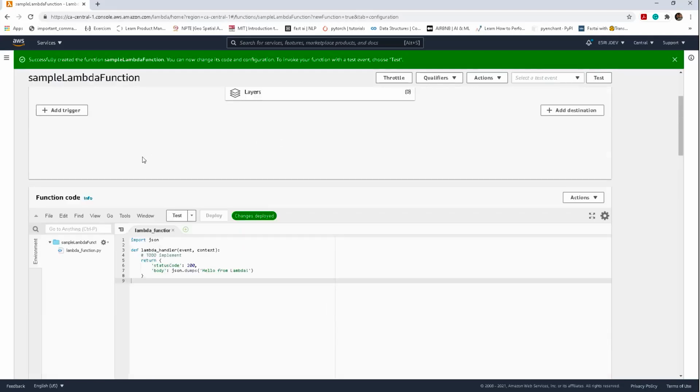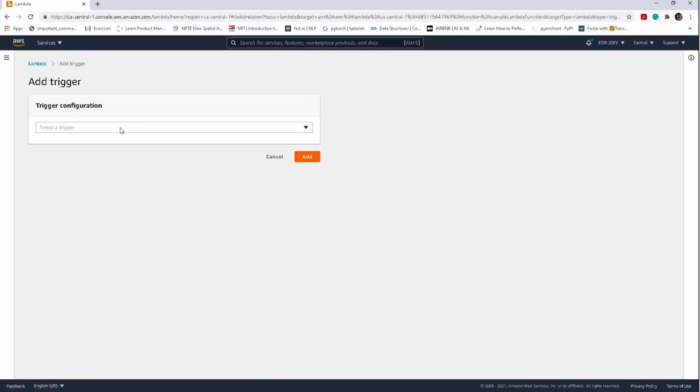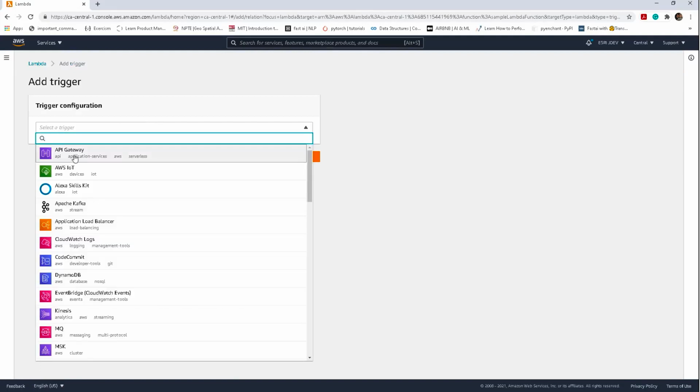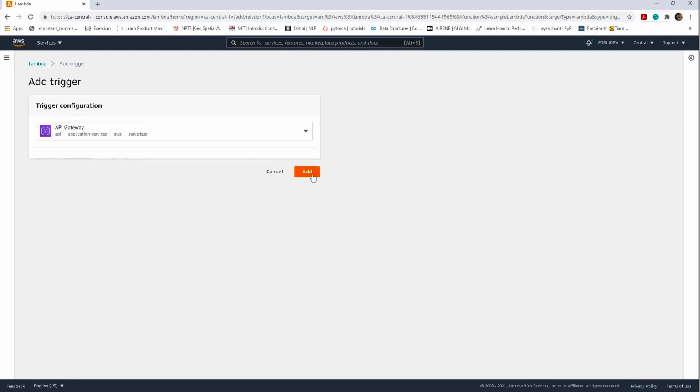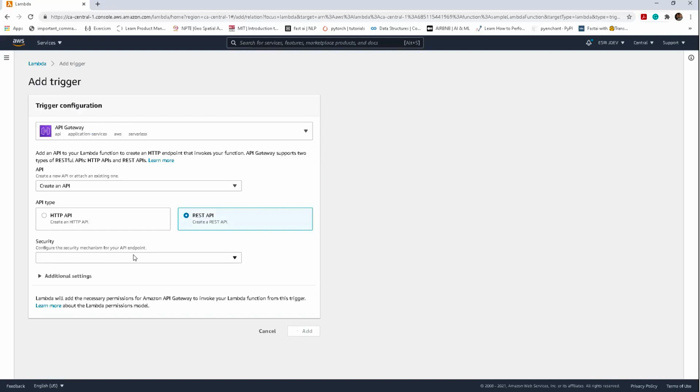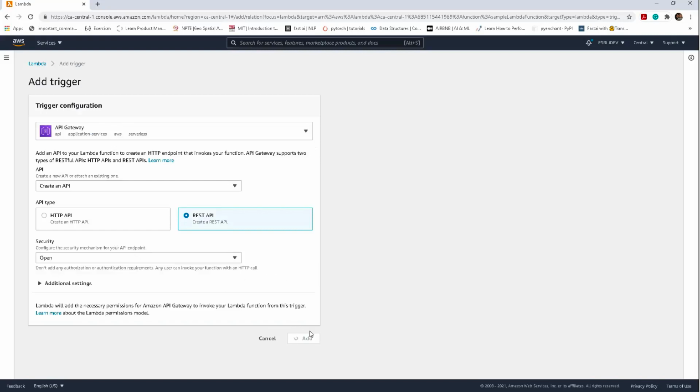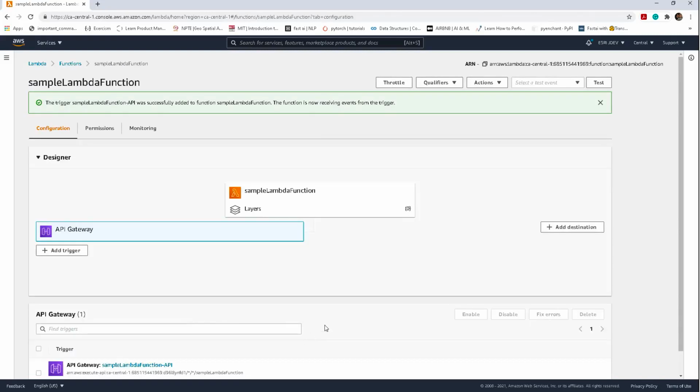Now let's create a trigger. We will go to add trigger and add API gateway. Then we'll create a REST API. We'll keep the security open for demo purposes. All right, the API has been created and added as a trigger to the Lambda function now.